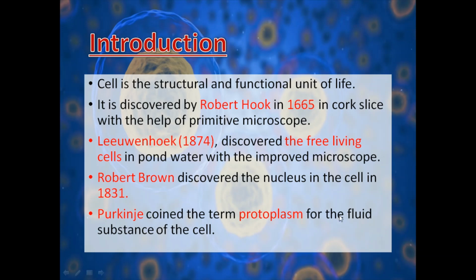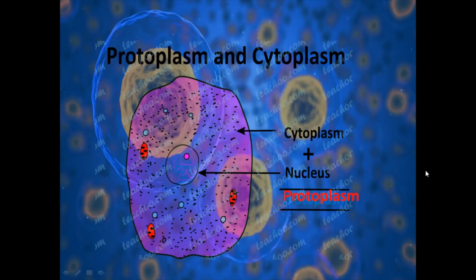You might have learned about cytoplasm in your previous classes. Then what about protoplasm? Look students, proto means living and plasm means fluid. So we can say the living fluid present inside the cell is known as protoplasm. Then what about cytoplasm? Cytoplasm is the living content present between the nucleus of the cell and the plasma membrane.